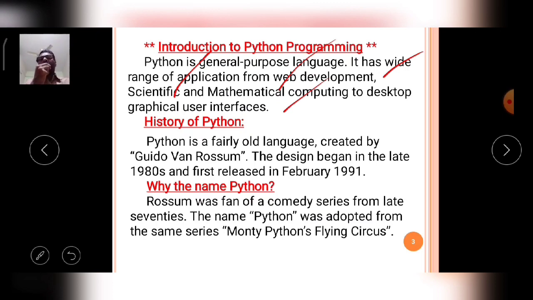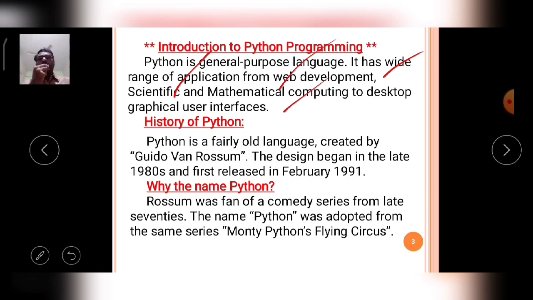So the importance of Python has greatly increased in today's market, and many opportunities are coming from the Python language. This is the importance of Python language in the present-day software industry.